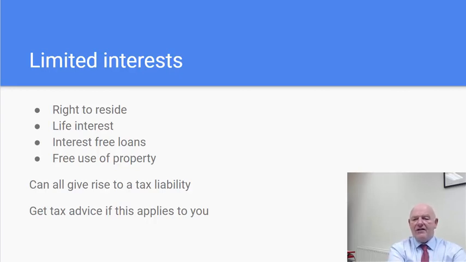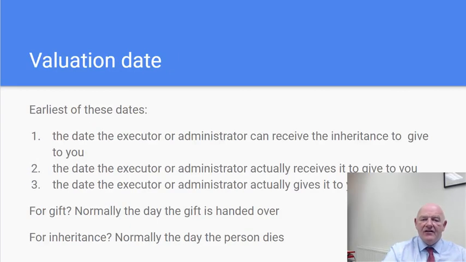They're not absolute interests, but they can give rise to a tax liability because they may have intrinsic value, and it'll depend, for example in relation to the right to reside or the life interest, on what age the person is, how long they're likely to live, and this will be calculated by the use of actuarial tables. So you need to get tax advice if you are the beneficiary of a limited interest.